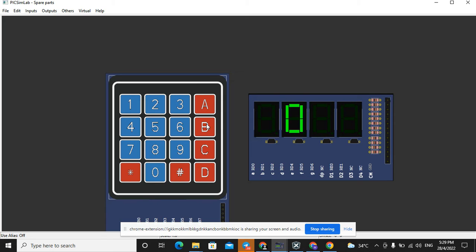As well with the B button, C button, D button, the star button, and the hashtag button.